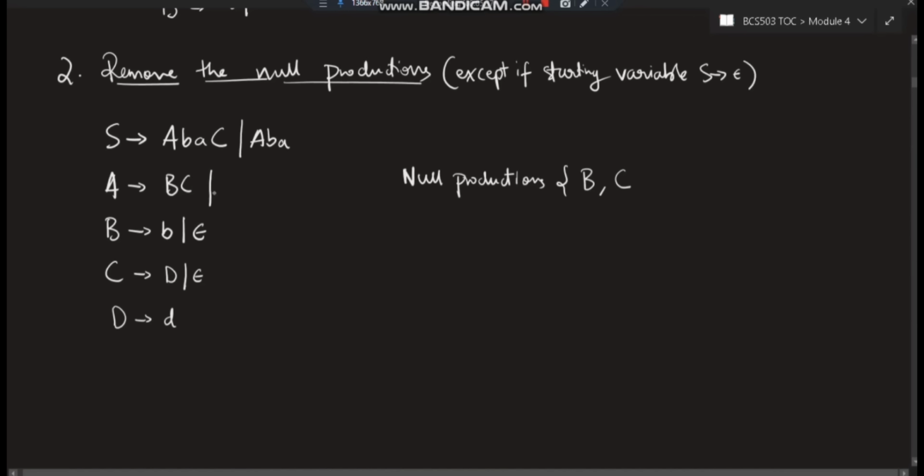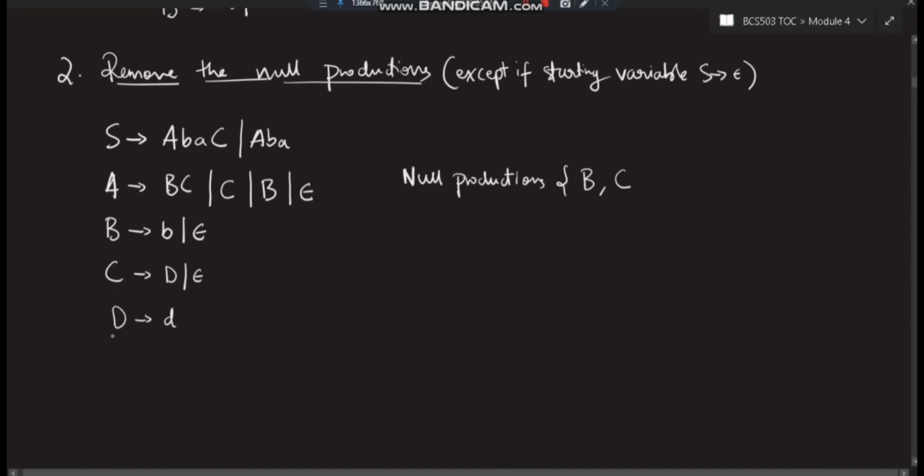Here I have both B and C. If I substitute B as null, I'll be remaining with C. If I substitute C as null, I'll be remaining with B. And if I substitute both as null, I'll be remaining with the null only. Got my point? Okay, that's about this one, B and C.